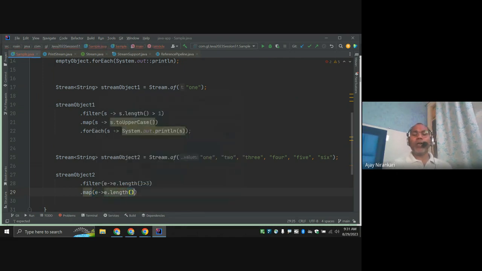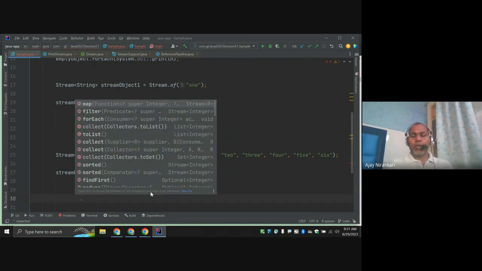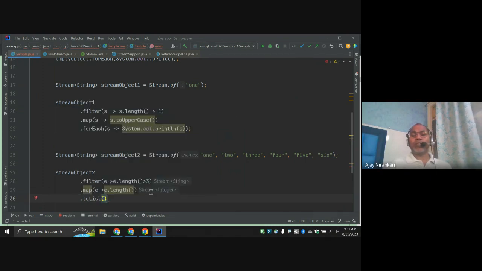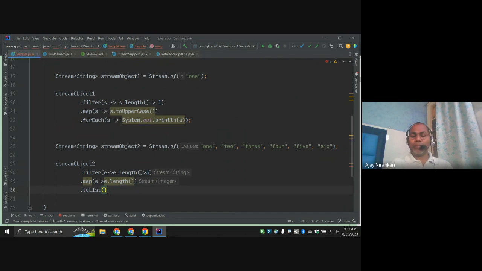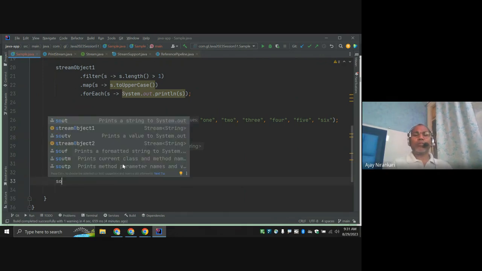Let's convert here the input is string, convert to the integer, right? And here I want to say collect to list, right? And here I write sysout, or you can create a variable here, list.